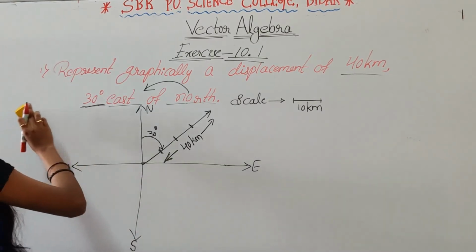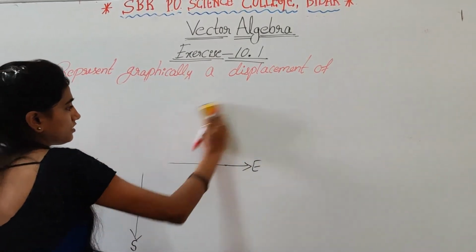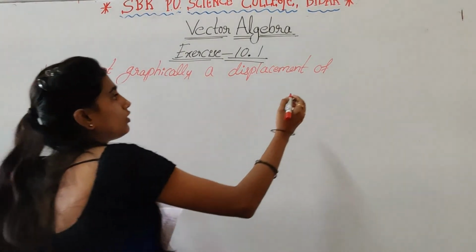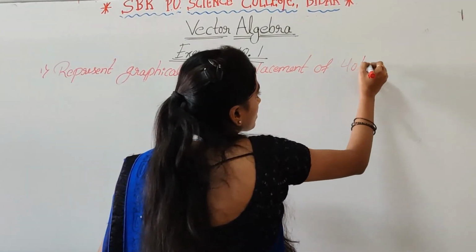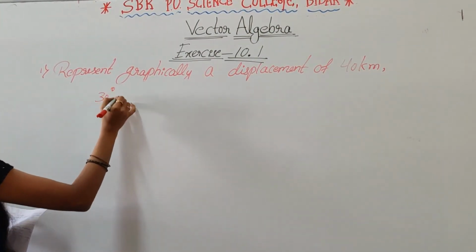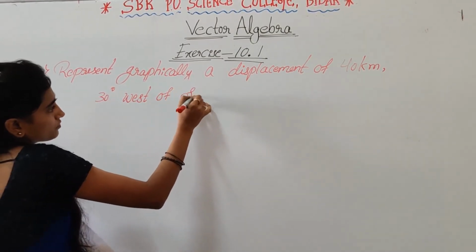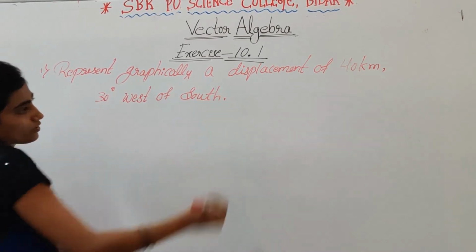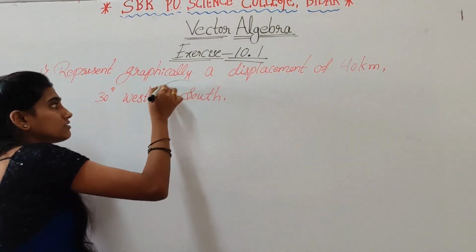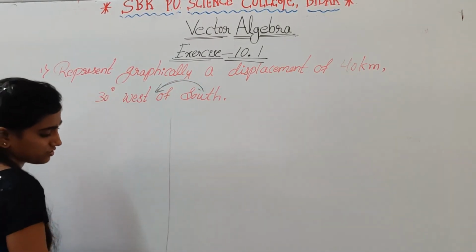Take a similar problem. Here 40 kilometer, 30 degree west of south. West of south means south to west. Right.